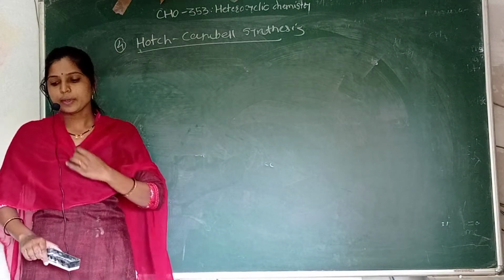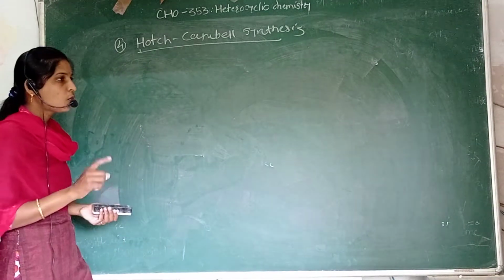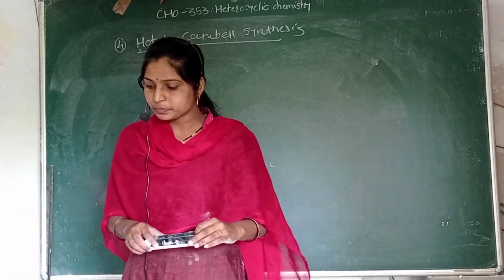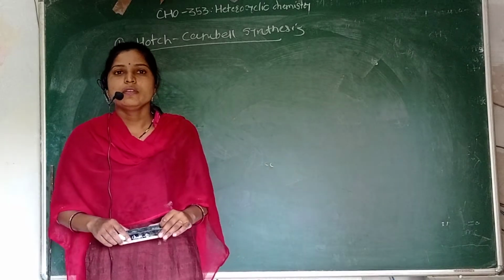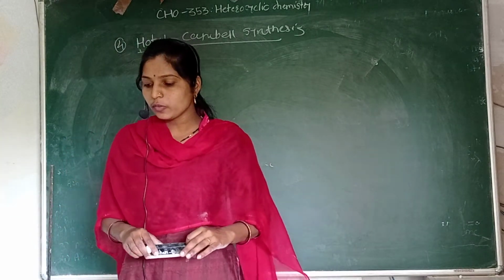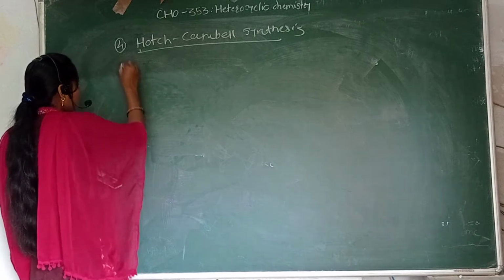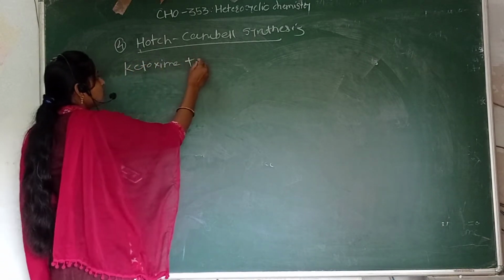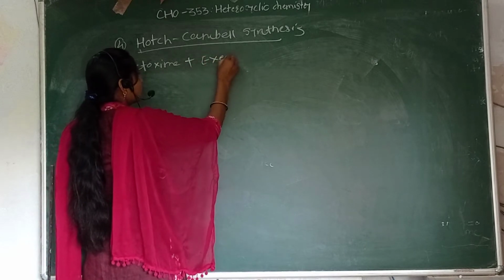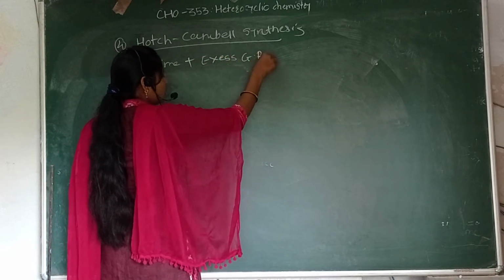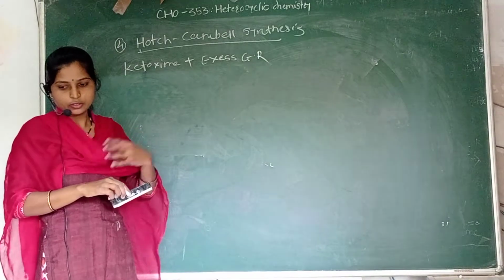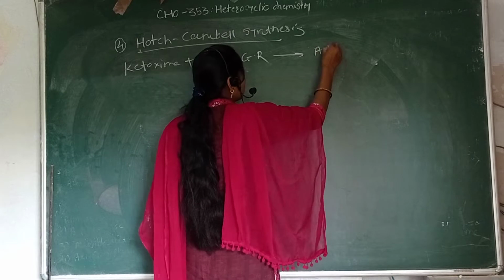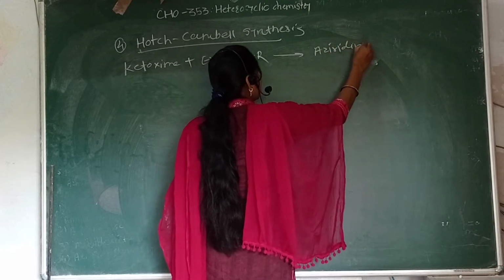In this synthesis, we use ketoxime and excess Grignard's reagent in presence of solvent, and we will get the aziridine derivative.